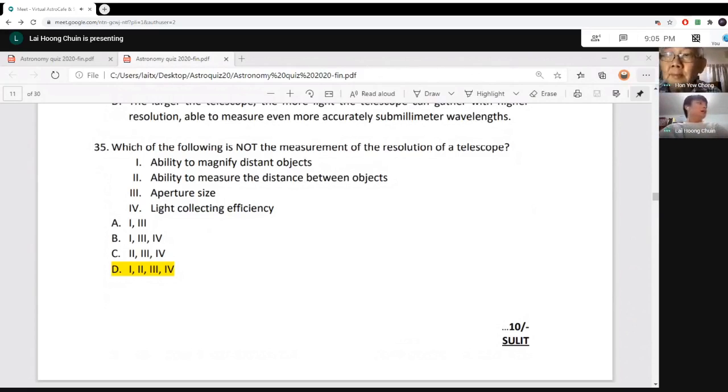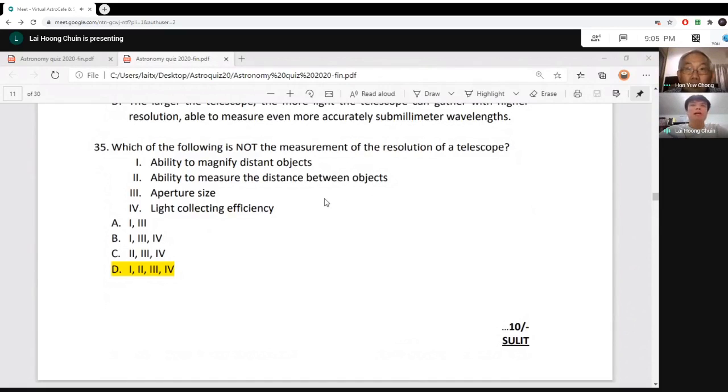So number one says ability to magnify distant objects. We don't actually measure the resolution of a telescope by whether it can magnify distant objects or not, because if you have a convex lens, it already has this magnification ability.